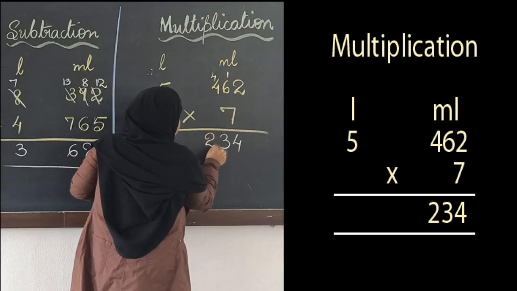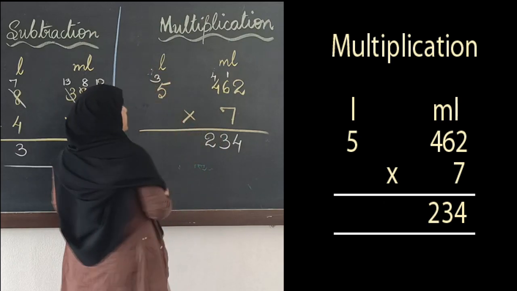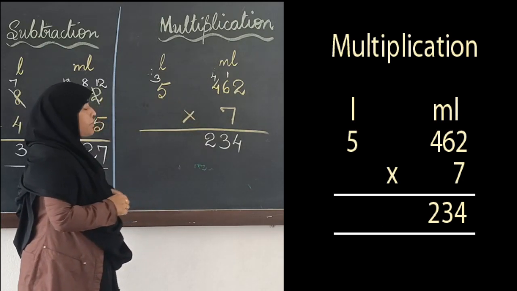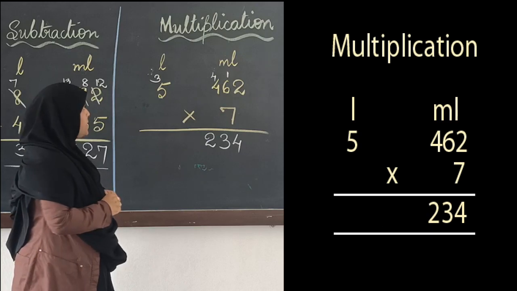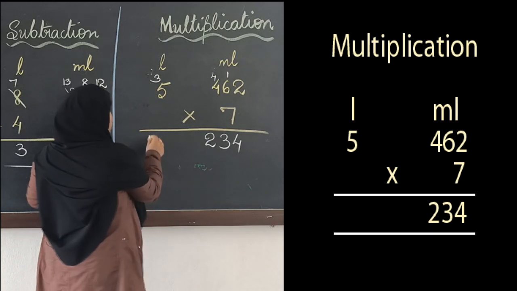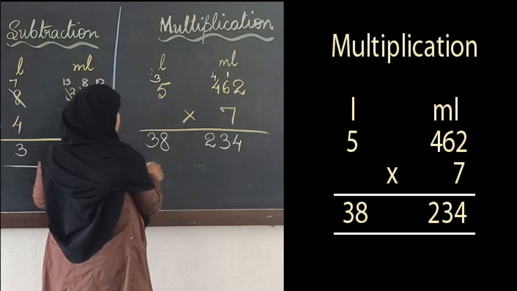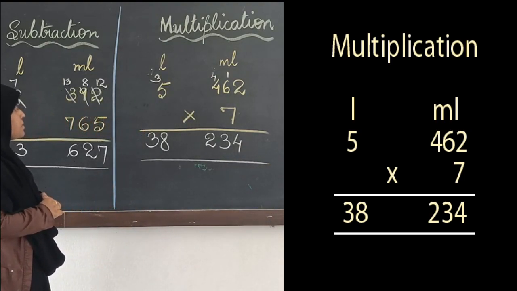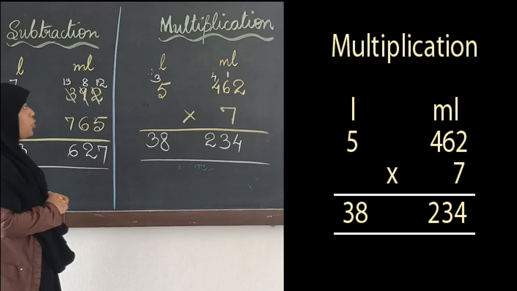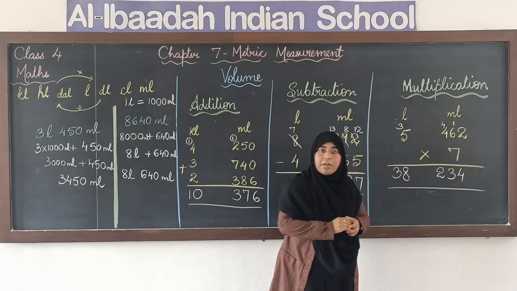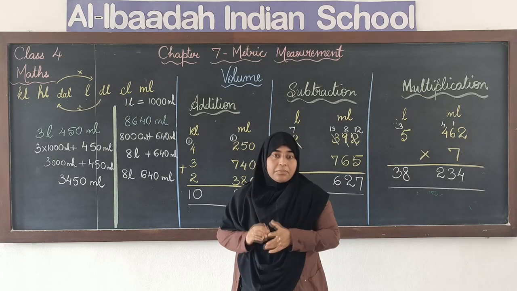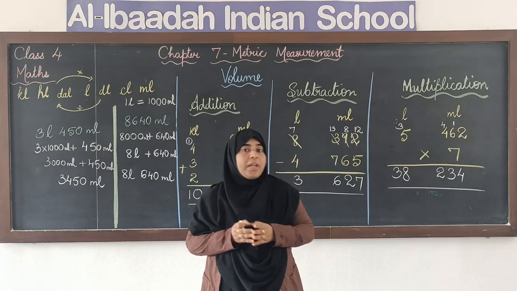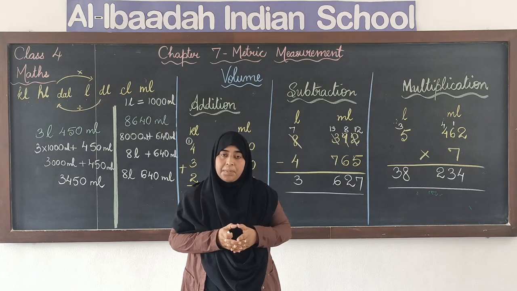So 2 I will write here and 3 I will take over to the next number. Now 7 into 5 is 35, 35 plus 3 is 38. So this is the answer after multiplication: 38 liters 234 milliliters. I hope you have understood how we do the conversion of units in capacity or volume and how we add, subtract and multiply.